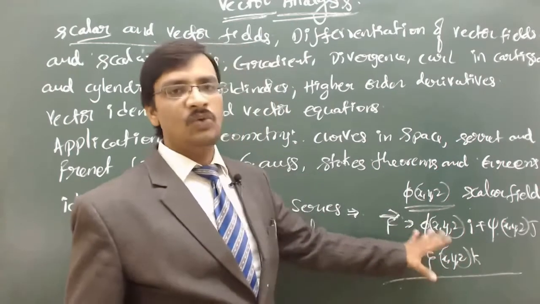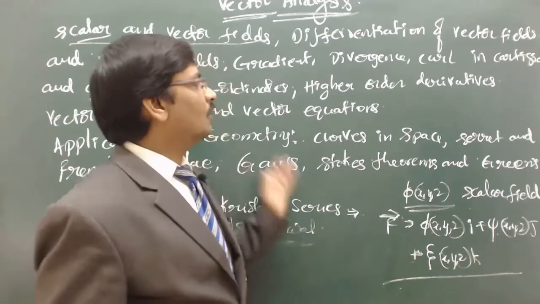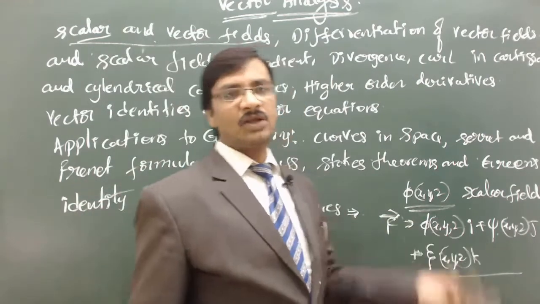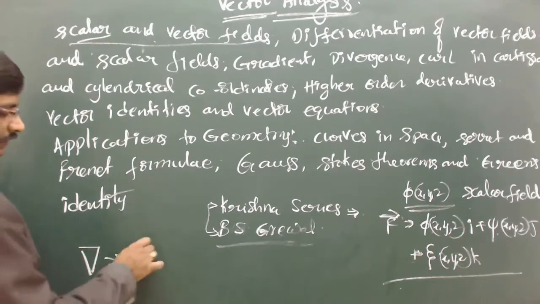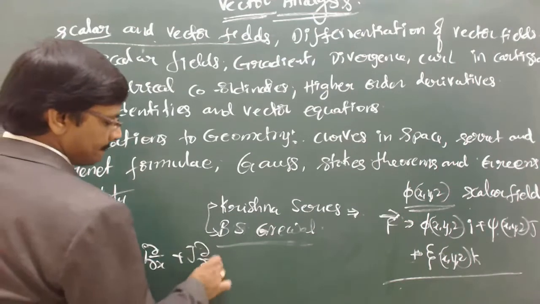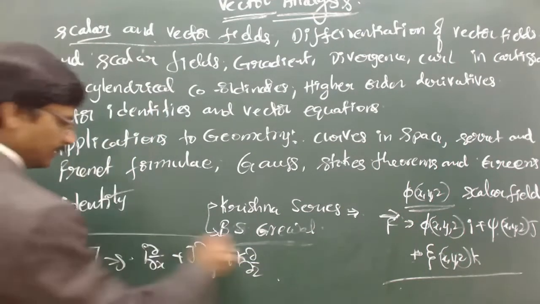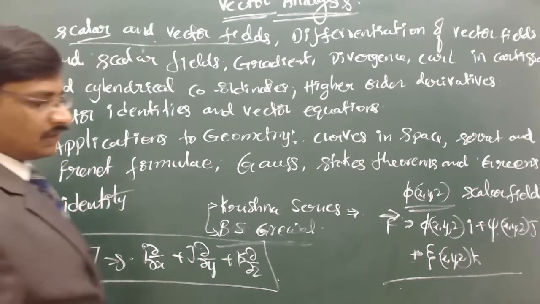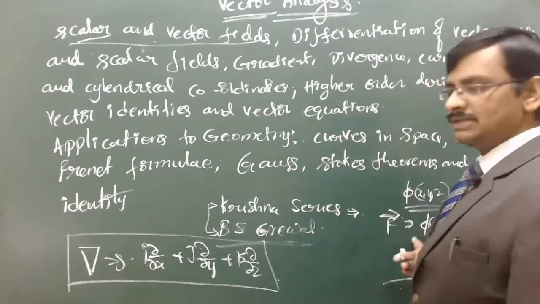This kind of field we call the vector field, and this is a scalar field. Now we are going to define a vector operator which we call del. Del is defined as i ∂/∂x plus j ∂/∂y plus k ∂/∂z. So this is a vector operator.